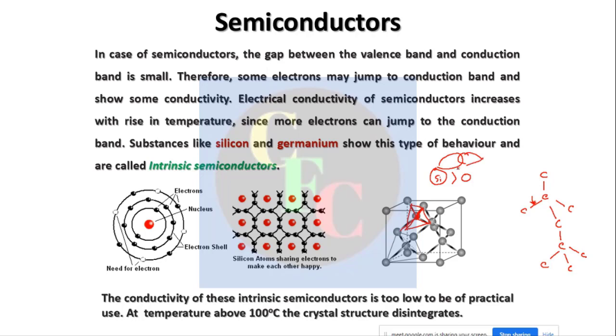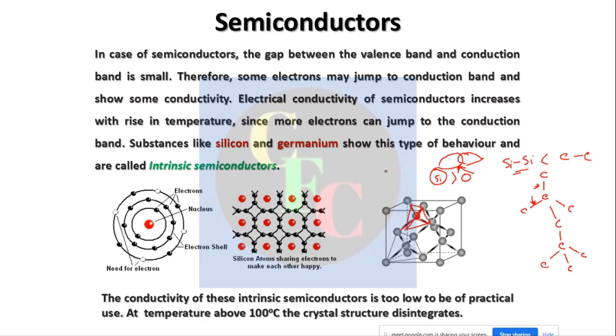So this bond is not as strong as this carbon-carbon bond. The silicon-silicon bond is weaker than the carbon-carbon bond, right? So they can be easily broken. Easily broken means broken at an elevated temperature. And when broken, where will this electron go? It will go to the unhybridized d orbitals, which are vacant there and absent in carbon.